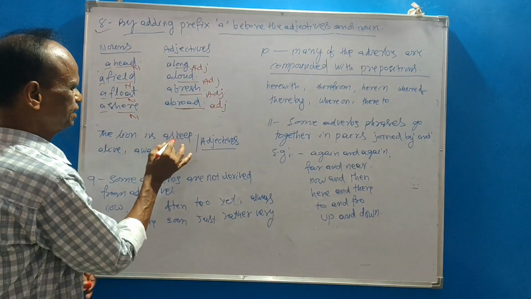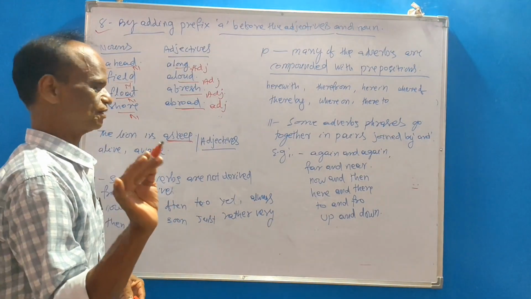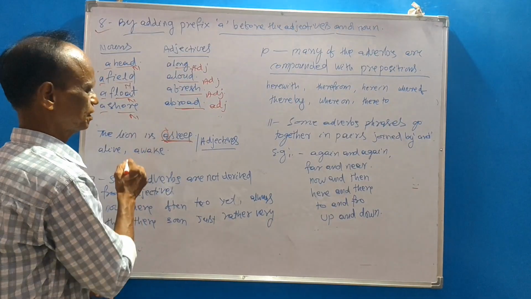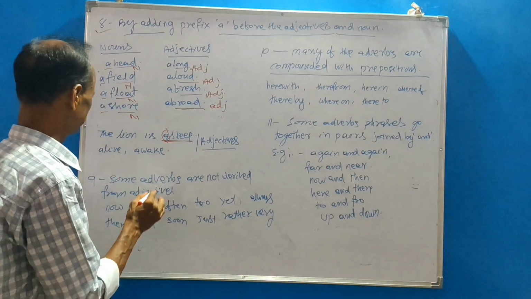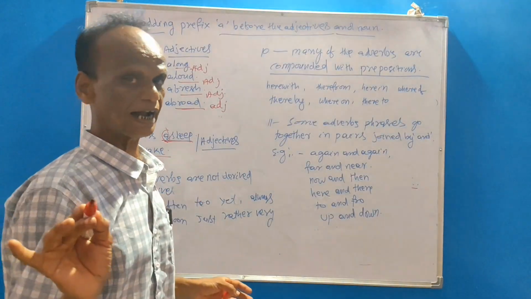For example, the lion is asleep: it is an adjective, not an adverb, though there is the prefix a before it. Similarly, afraid and alive are adjectives, not adverbs.